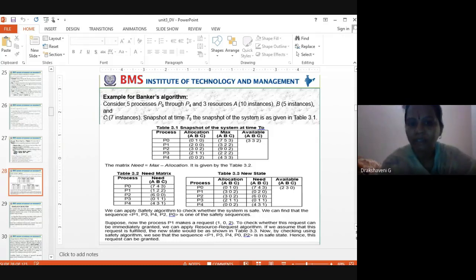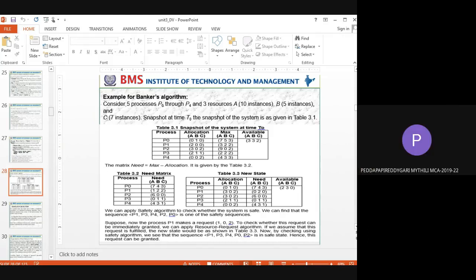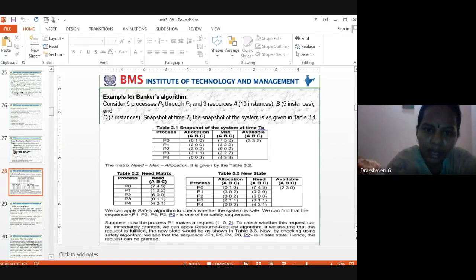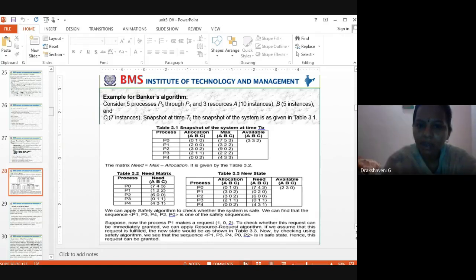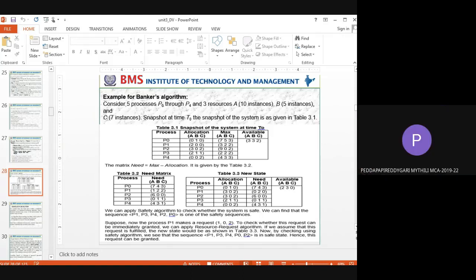So how many do we require? 5. Now add all this. Add all of the first column of A: 0, 2, 3, 2, 0. What is the total now? 7. In the same way, add all B's: 1, 0, 0, 1, 0 is 2. And C's: 0, 0, 2, 1, 2 is 5. So the total here is 7, 2, 5.